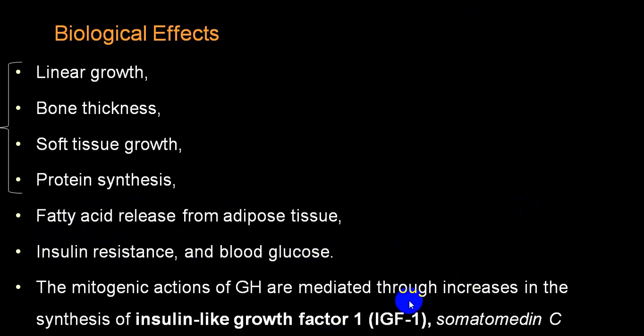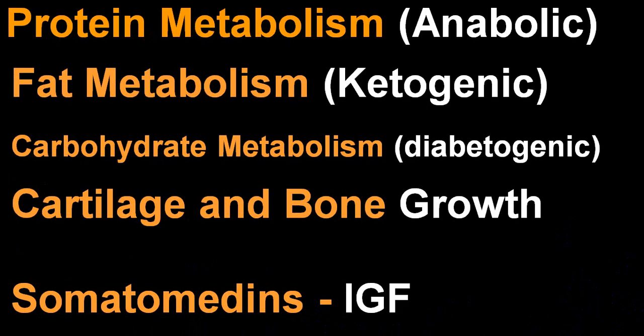The mitogenic action of growth hormone is mediated through an increase in IGF, insulin-like growth factor, also called somatomedin C. These are the two factors, growth hormone and somatomedin C. It acts on different tissues to increase the number and size of cells. So basically it is a protein anabolic. As far as fat is concerned, it is ketogenic.